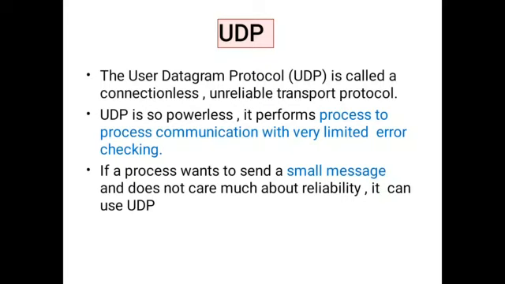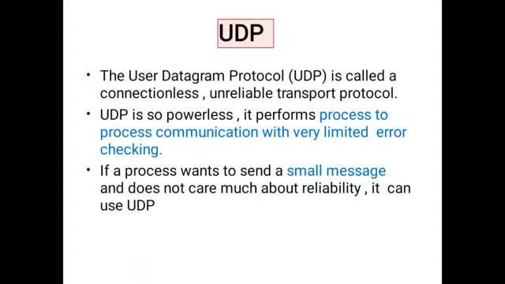If a process wants to send a small message and does not care much about the reliability, it can use UDP. So where can we use UDP? It is connectionless. If it is a small message and the sender does not care about whether it is received by the receiver, or whether any errors occurred, it simply starts transmitting the packet.